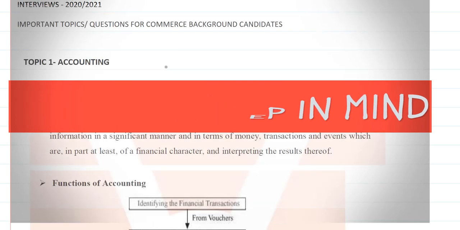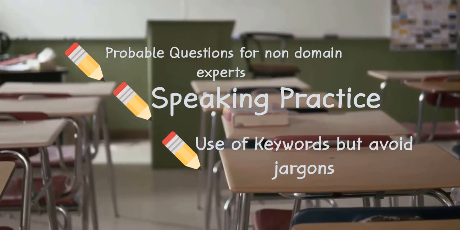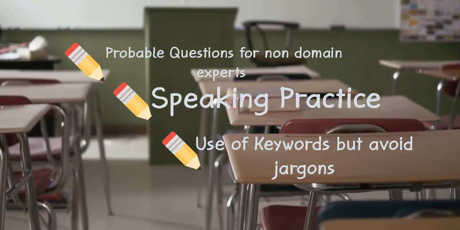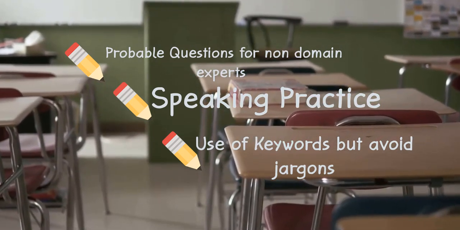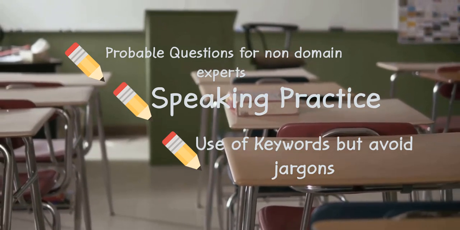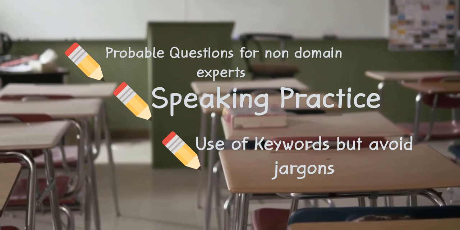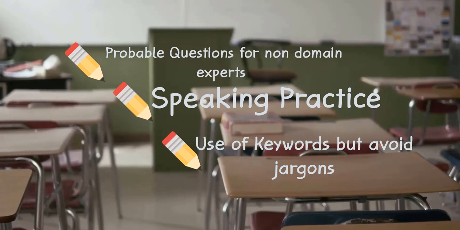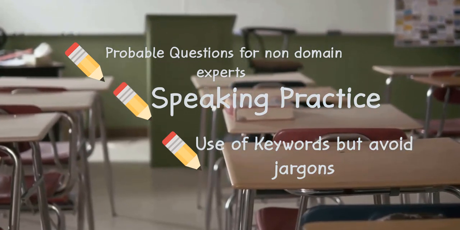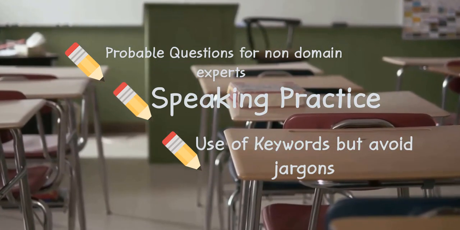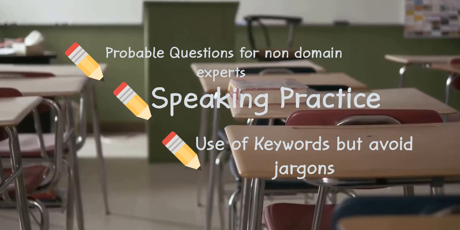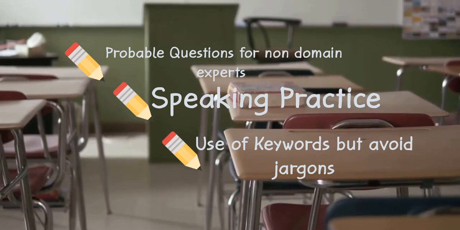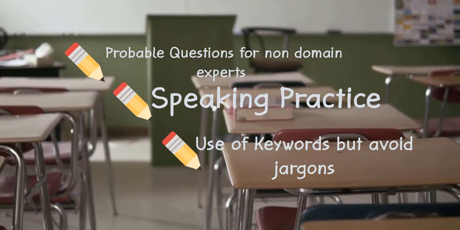Certain points that have to be kept in mind before attempting any of the questions is the fact that the person who's asking, the board member or maybe the chairman, are not really subject experts. So try and concentrate on the areas that you feel are important for a layman too, or as an aspirant are important for you. For example, commerce as a subject also has finance. When we're talking about finance, we can also look into the constitutional provisions which deal with the state and the center finances. So that can be one way of doing things.